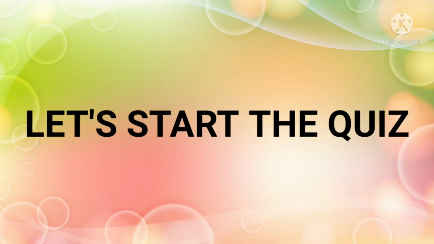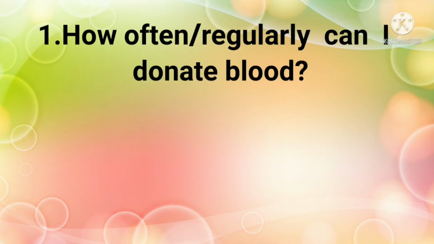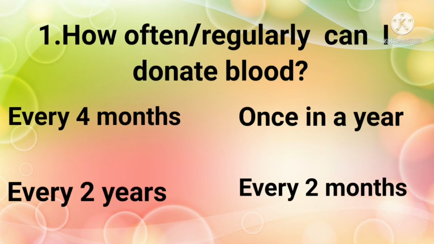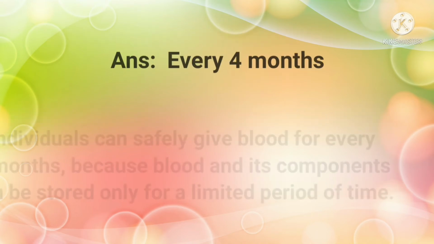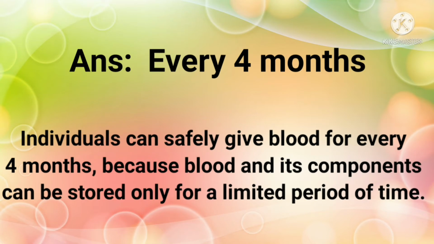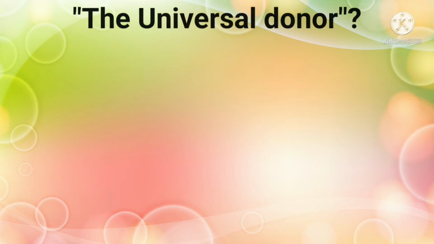Let's have a short quiz on Blood Donor Day. Question 1. How often or regularly can I donate blood? The options are every 4 months, once a year, every 2 years and every 2 months. The answer is every 4 months. Individuals can safely give blood every 4 months because blood and its components can be stored only for a limited period of time.